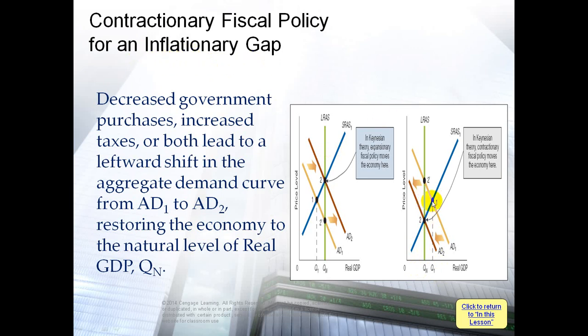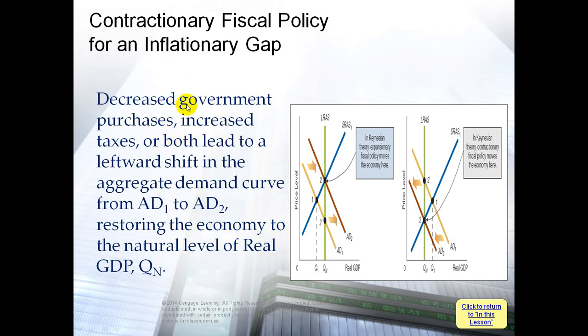So to solve this problem, what should economists do? They should take a contractionary fiscal policy. What does contractionary fiscal policy mean? That means a decrease in government purchases, or an increase in taxes, or both.